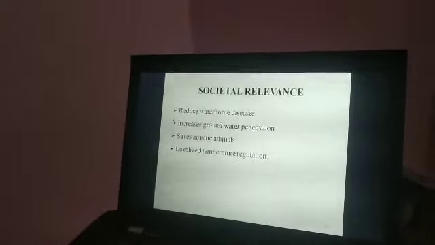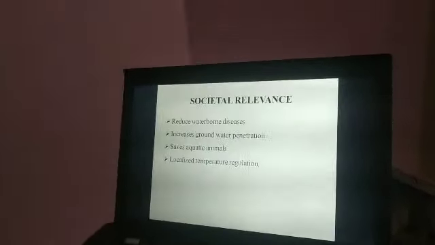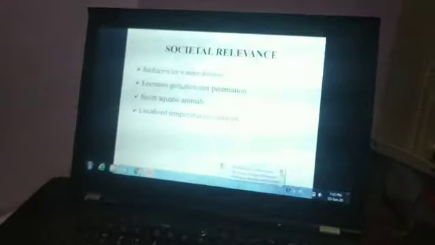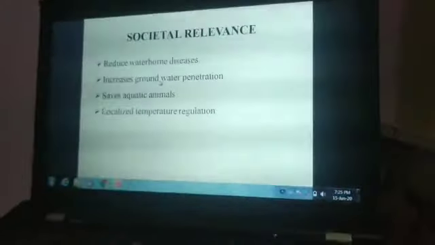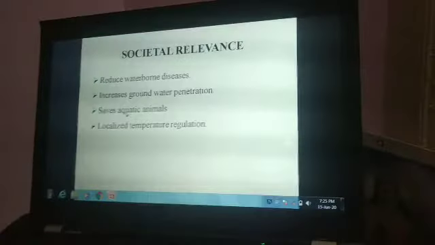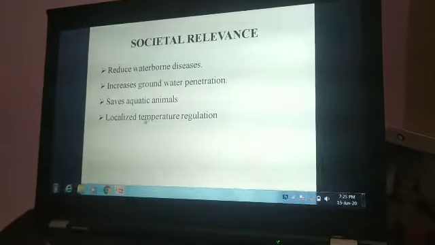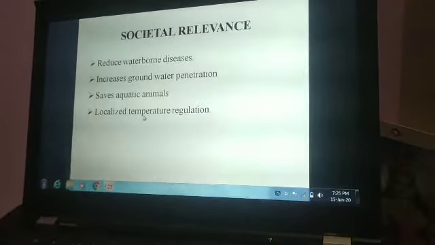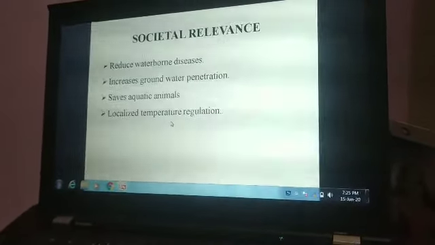These are the societal relevance of our model. It reduces the waterborne diseases. Due to the plastic, so many aquatic animals are dying, and humans are also affected by this plastic. So if we remove the plastic, we will reduce the waterborne diseases, and it increases the groundwater penetration. And as I said before, it saves the aquatic animals. It also regulates the temperature in that area.